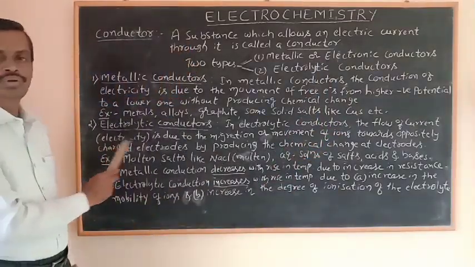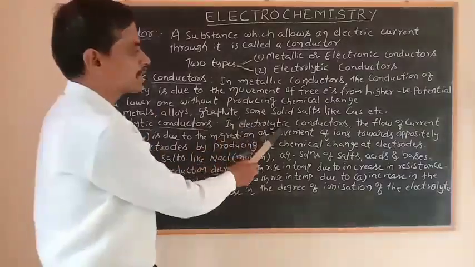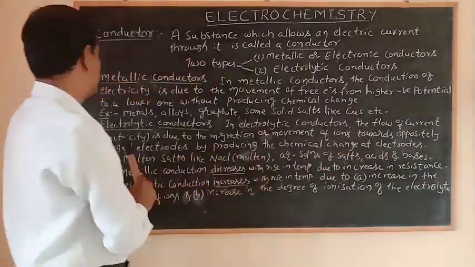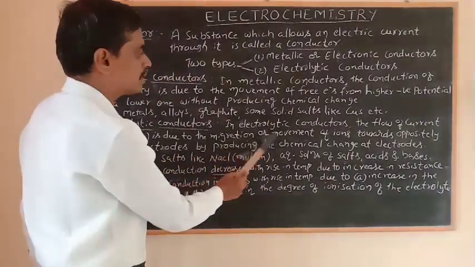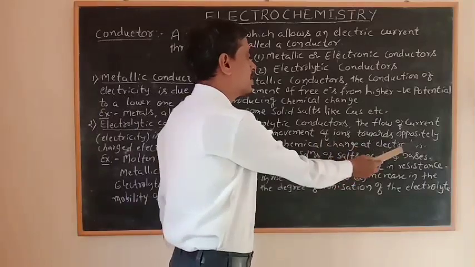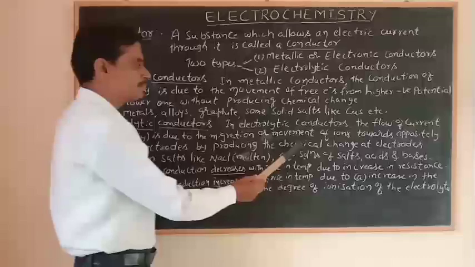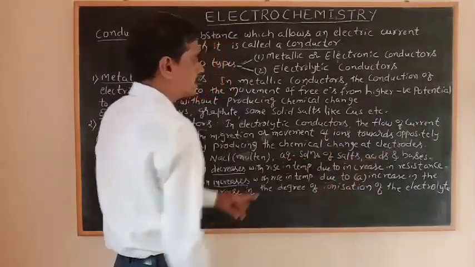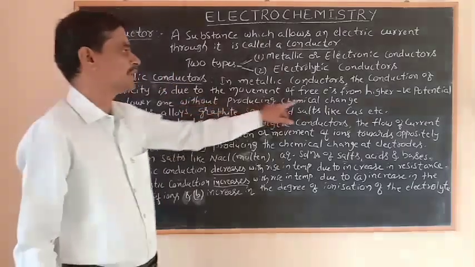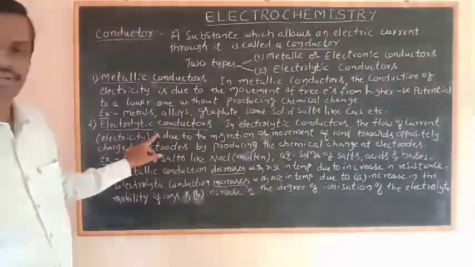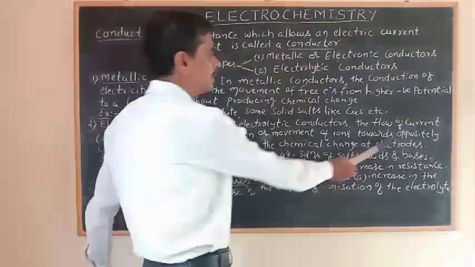Then the second one, electrolytic conductors. What are electrolytic conductors? In electrolytic conductors, the flow of current, that is, electricity, is due to the migration or movement of ions towards oppositely charged electrodes, producing a chemical change at the electrodes. The difference is that in metallic conductors there is no chemical change, but in electrolytic conductors there is a chemical change, and this chemical change takes place at the electrodes.